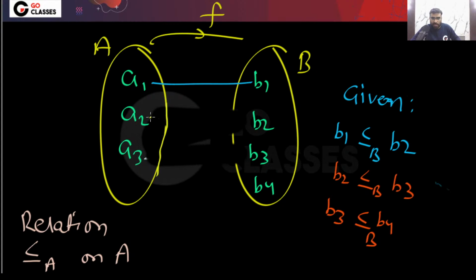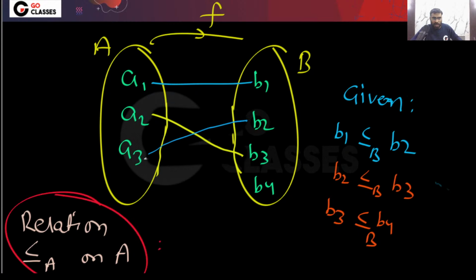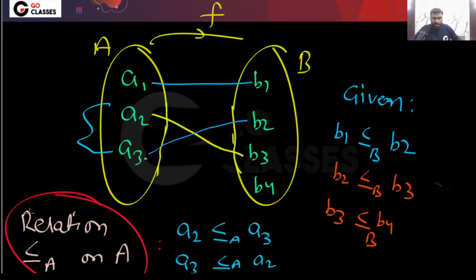Let me assume that A2 is mapping to B3, and let's assume A3 is mapping to B2. Now you are defining a relation. You tell me who will be related to whom? A2, A3. Tell me which statement is correct. Can I say A2 will be related to A3, or can I say A3 will be related to A2? You are defining a relation on A.